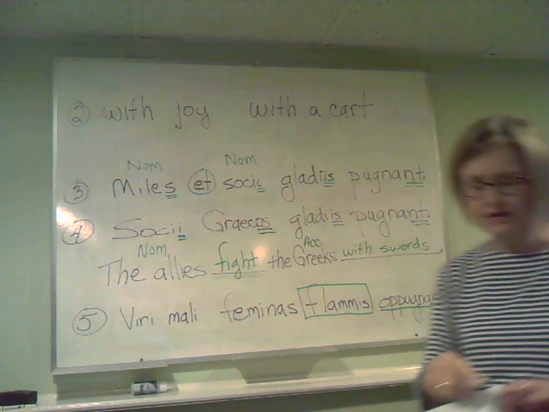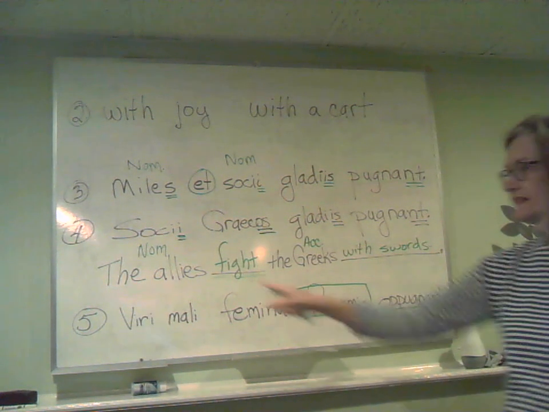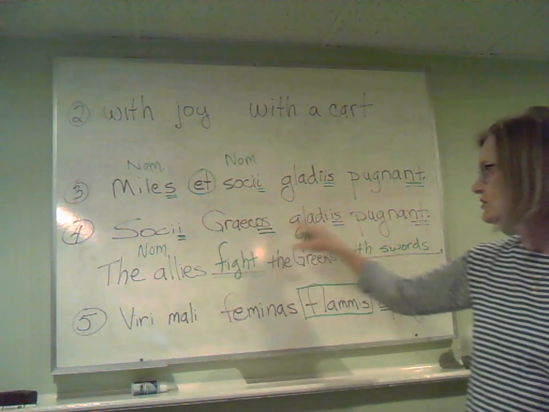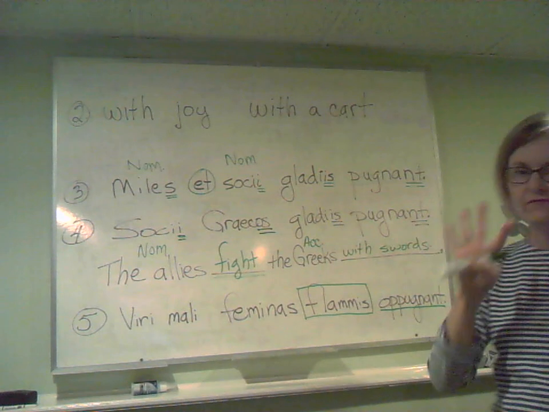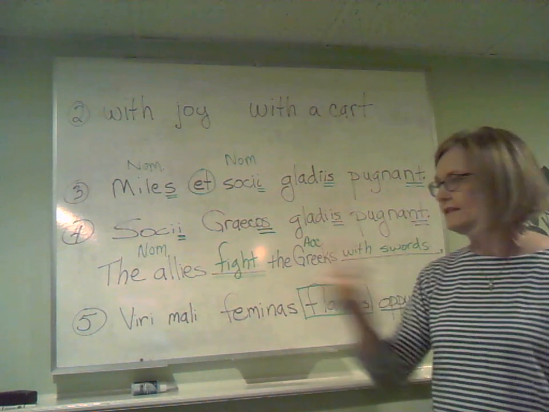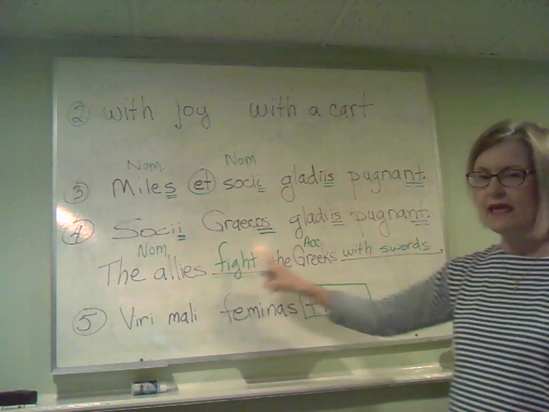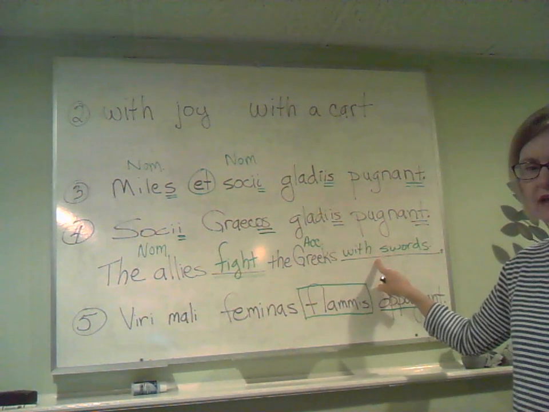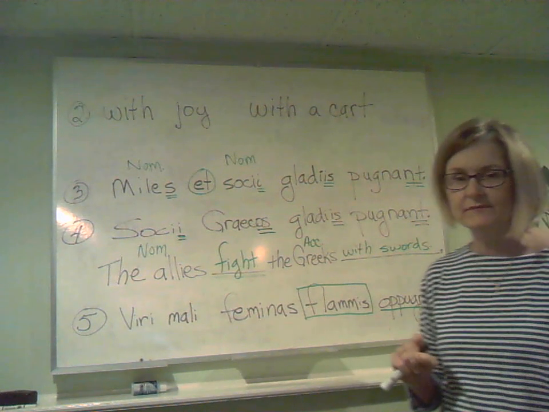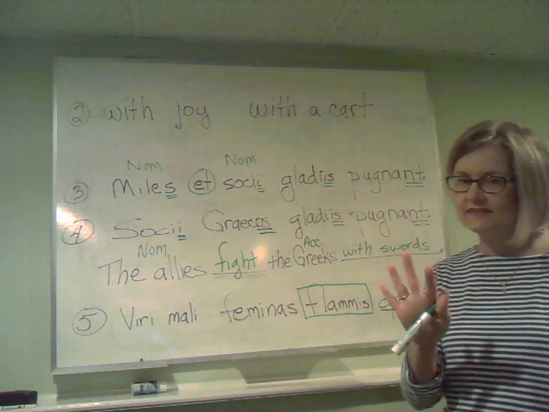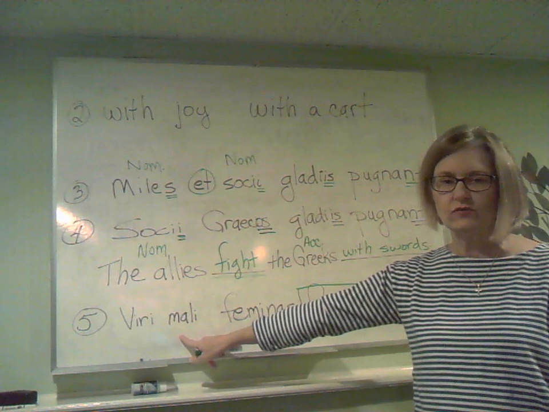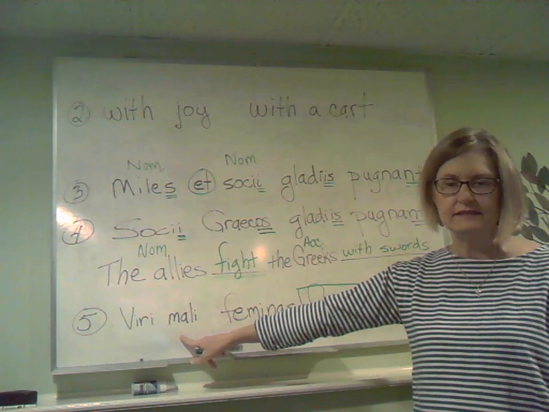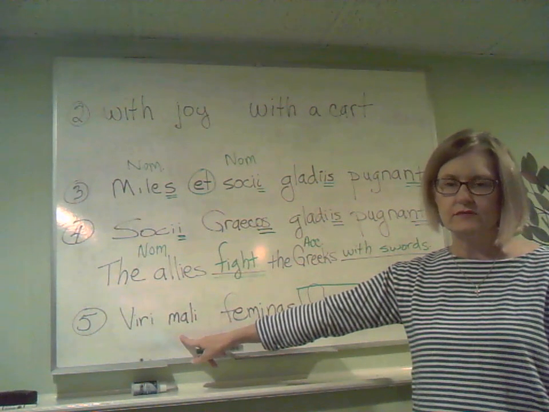You do not have to actually do the translation. You have to pick the sentence which correctly translates Socii Graecos gladiis pugnant. There'll be 4 sentences. You pick the one that has both the correct verb and the correct, excuse me, the correct ablative. The last one is only 5 sentences. This last worksheet will give you 5 sentences to try your hand at translating simple sentences using the ablative.